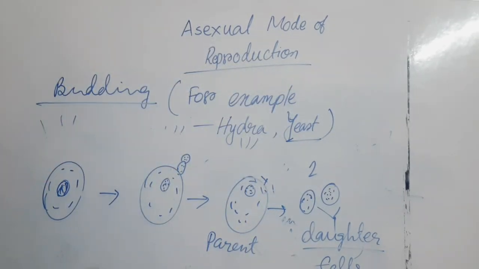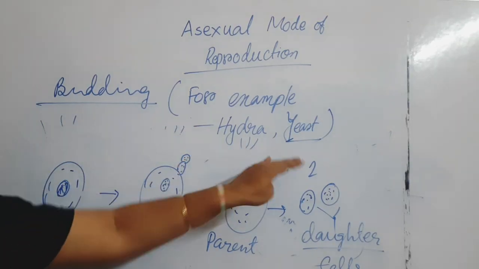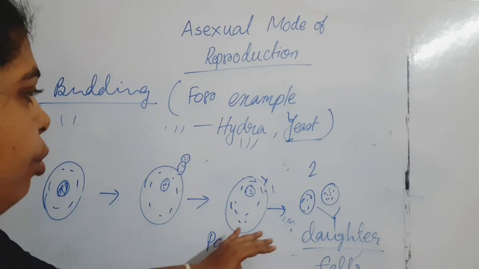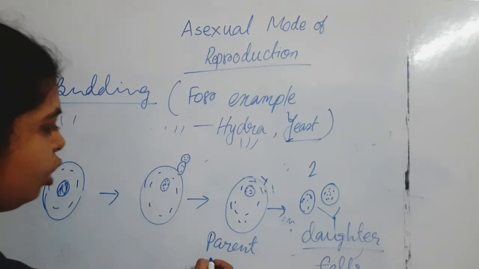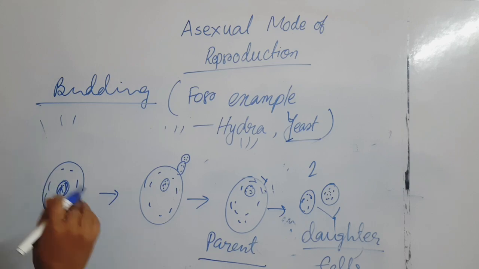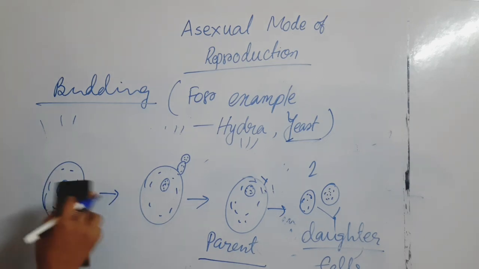With the help of budding, Hydra and yeast can reproduce their own daughters.